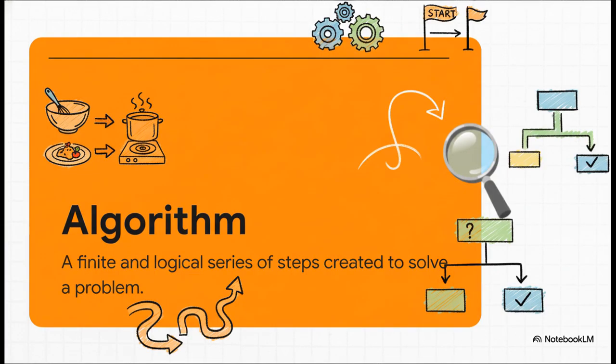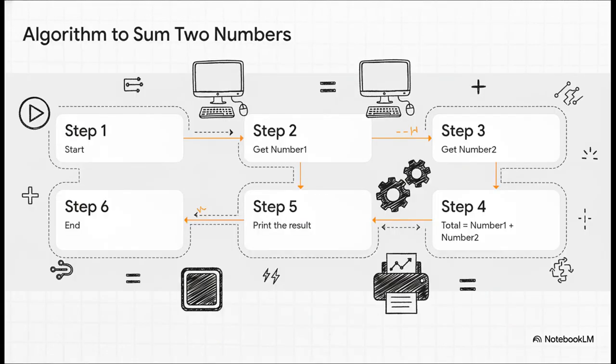And that recipe has a name. It's called an algorithm. And you should really think of it just like that, a clear step-by-step guide for solving one specific problem. It needs a clear beginning, a clear end, and every step has to be logical. And trust me, these recipes are absolutely everywhere, running everything from your social media feed to the GPS that gets you home.